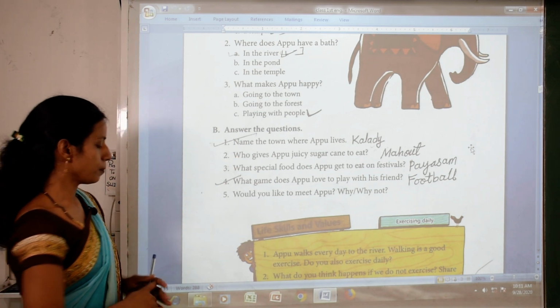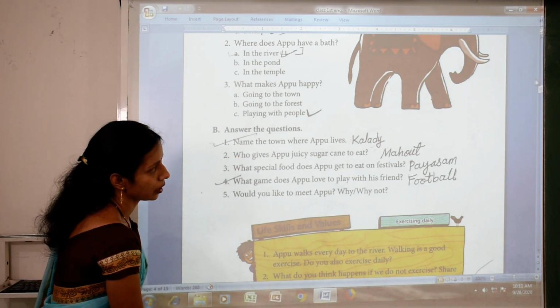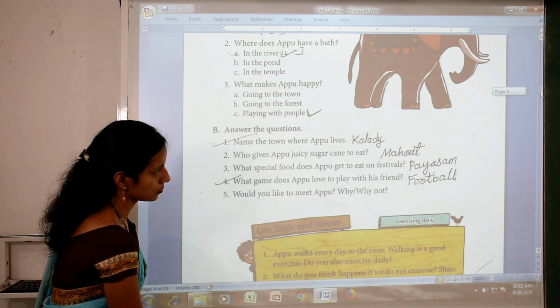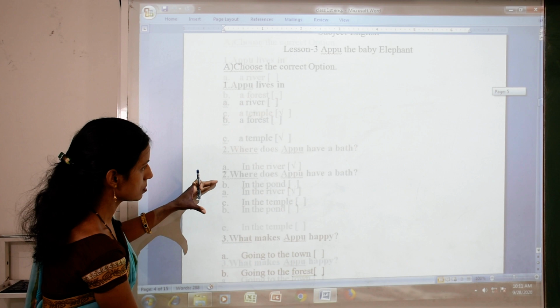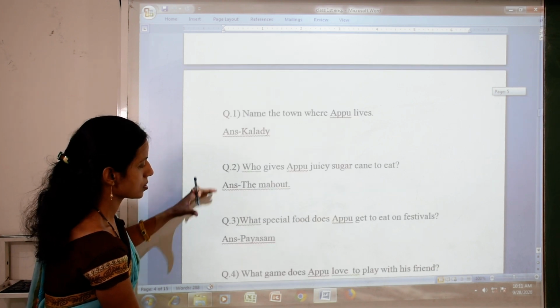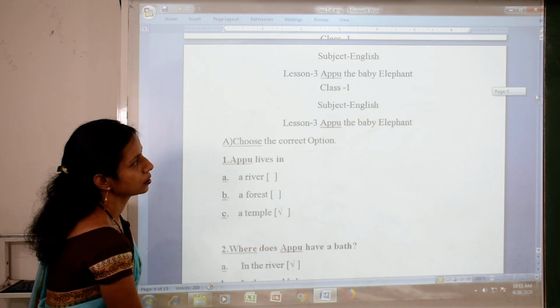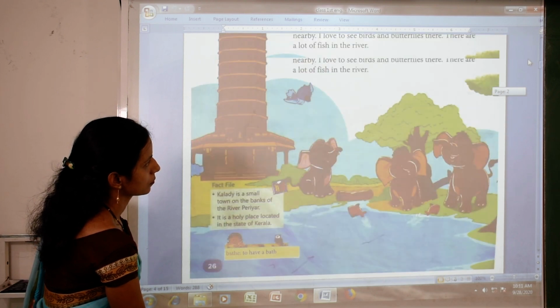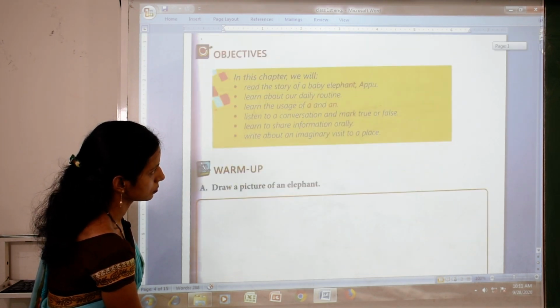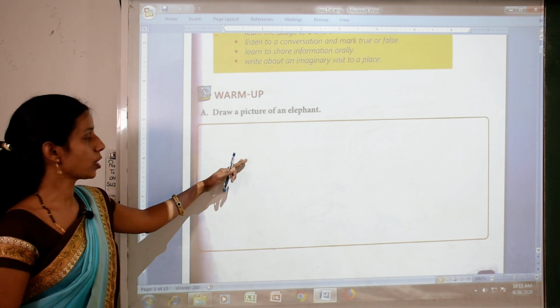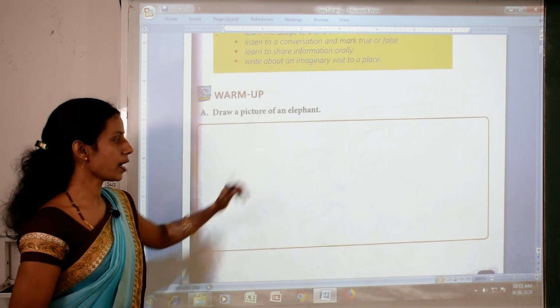So children, I hope you understood this lesson and exercise. So here is the exercise, question, answer and options. And one work for you. In that box you have to draw a picture of the elephant.